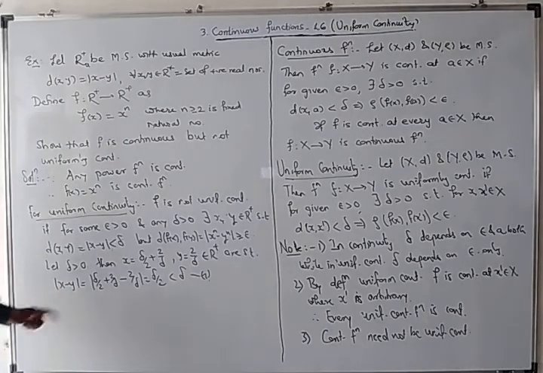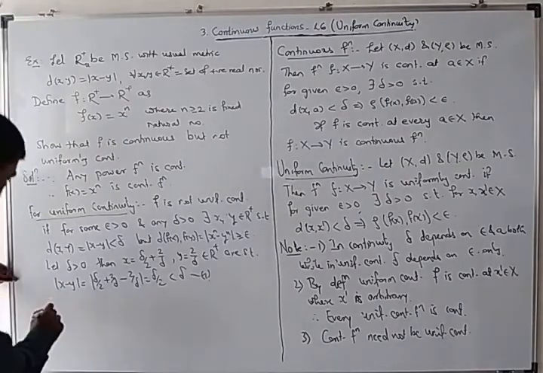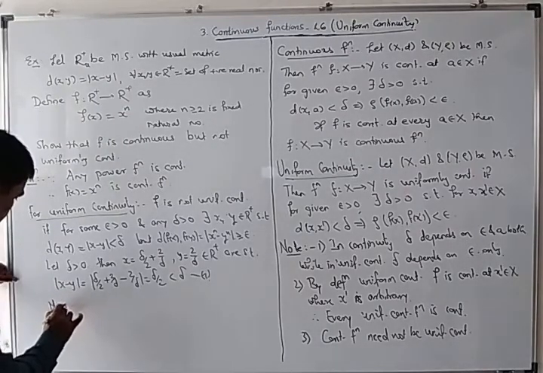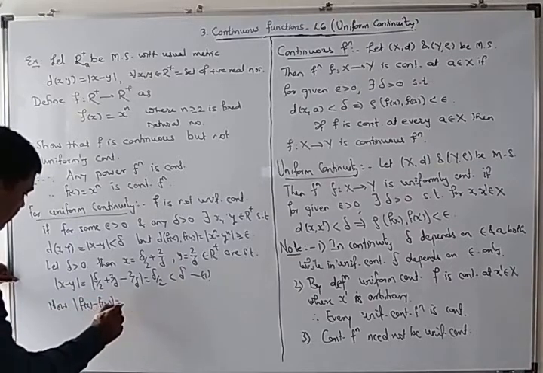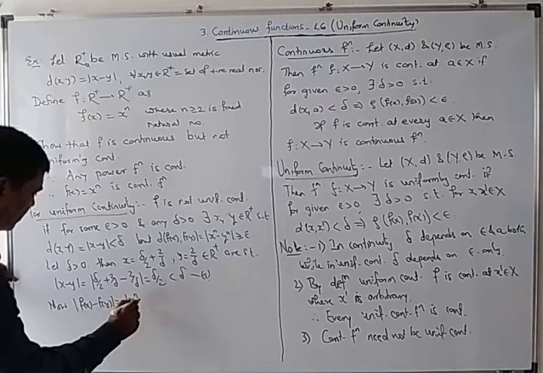Now mod of f(x) minus f(y) is equal to mod of x raised to n minus y raised to n.